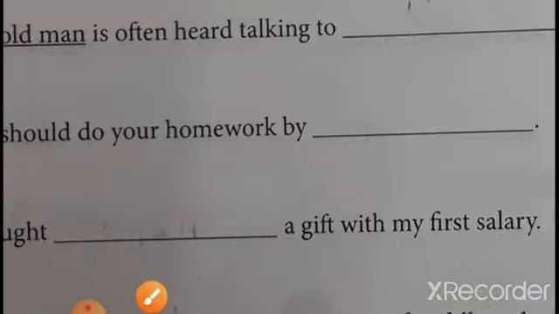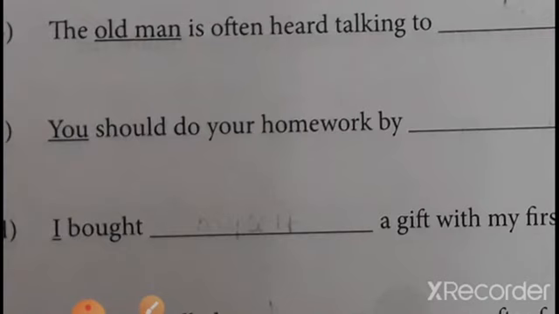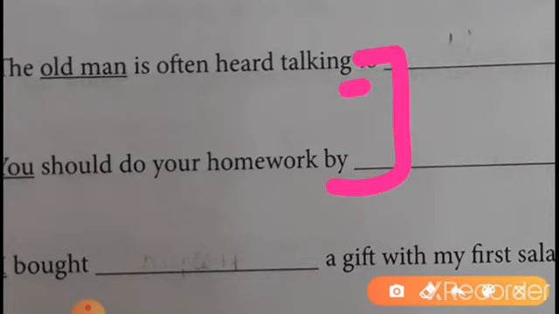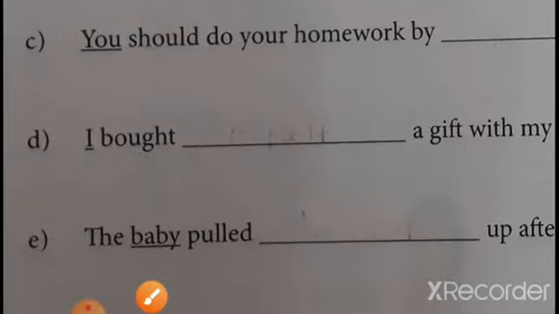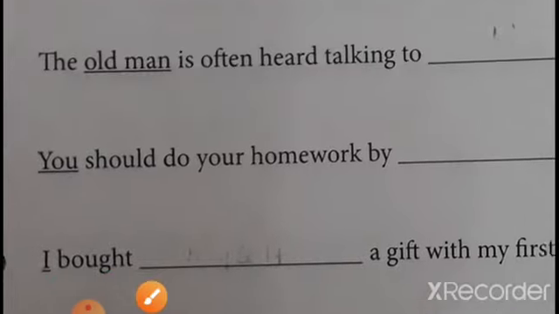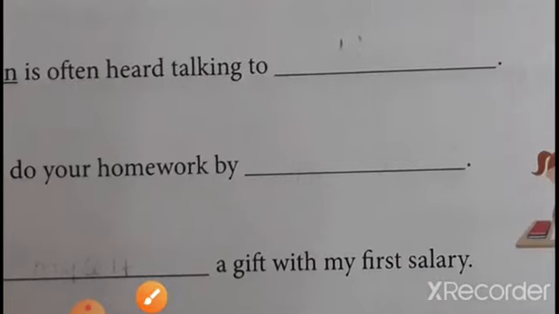Myself. And as I already told you, after a preposition or after a verb we use the reflexive pronoun. So in these two questions we are using it after a preposition, meaning these are the object of a preposition. And for question number 1, A or D, we are using it after a verb. So after a verb or after a preposition we use the reflexive pronoun.